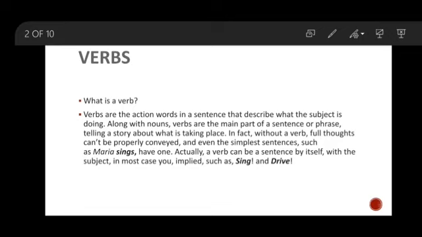It means verbs are a very important part of a sentence. Basically, if you don't have a subject in a sentence, there should still be a verb, because without a verb a sentence is incomplete. Only a verb gives meaning to any kind of sentence.